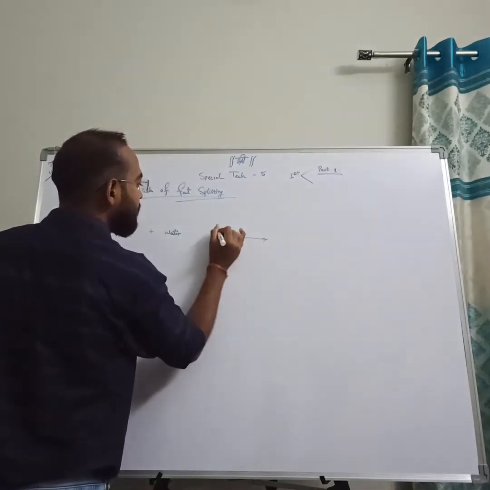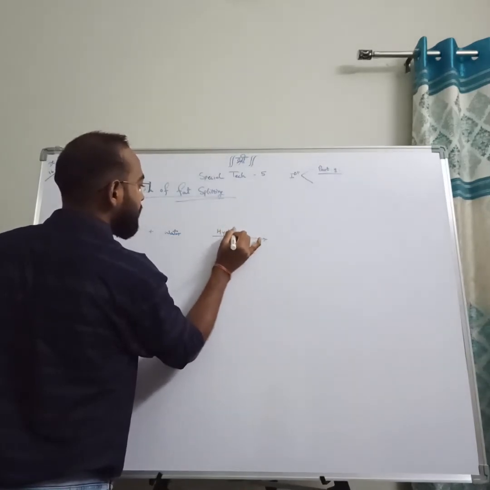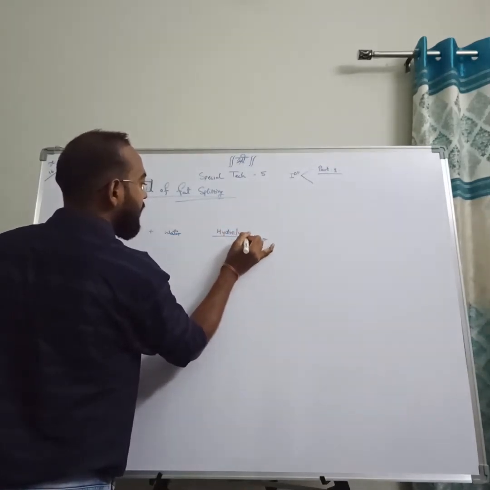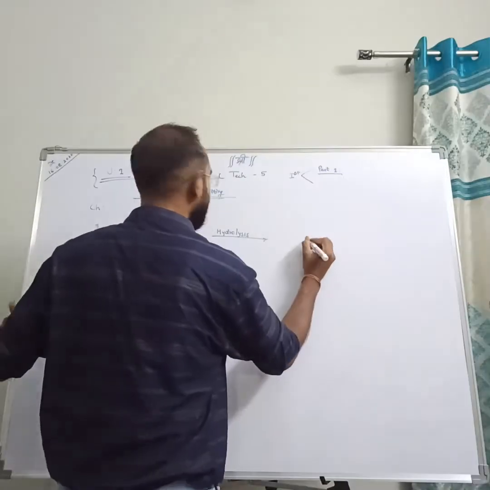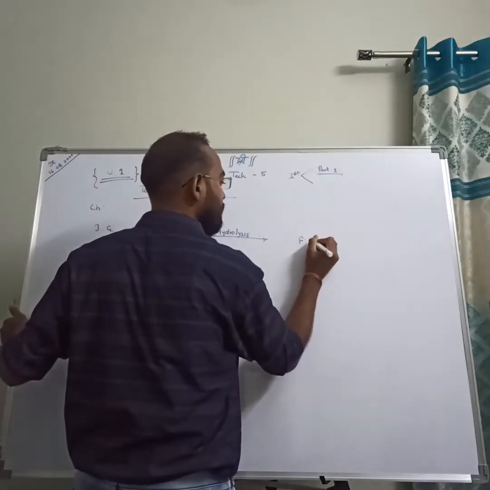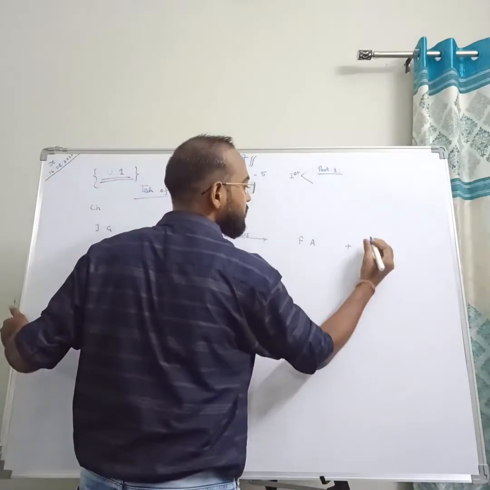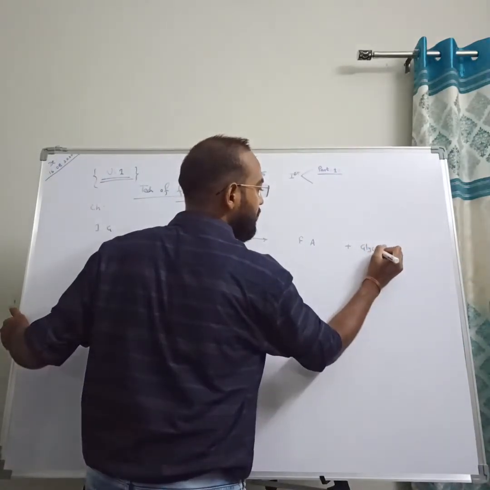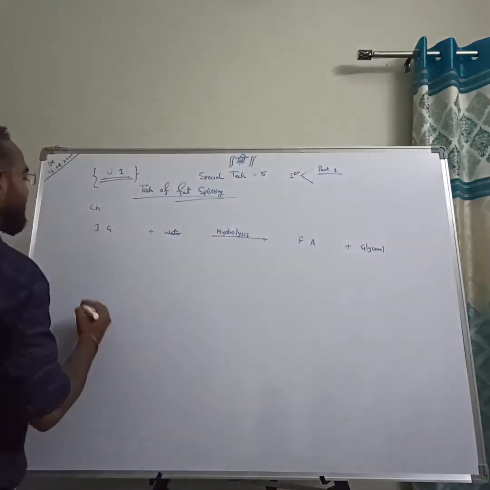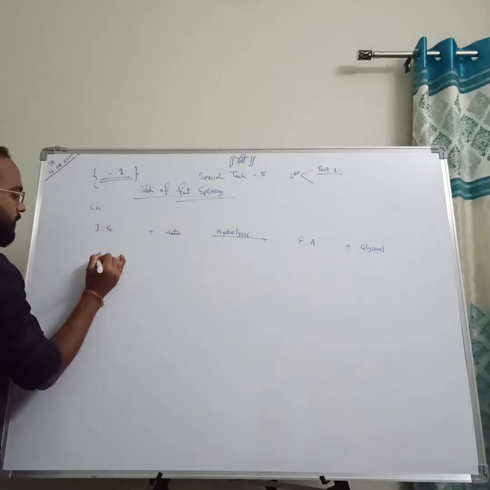When it undergoes hydrolysis, it gives us fatty acid plus glycerol.